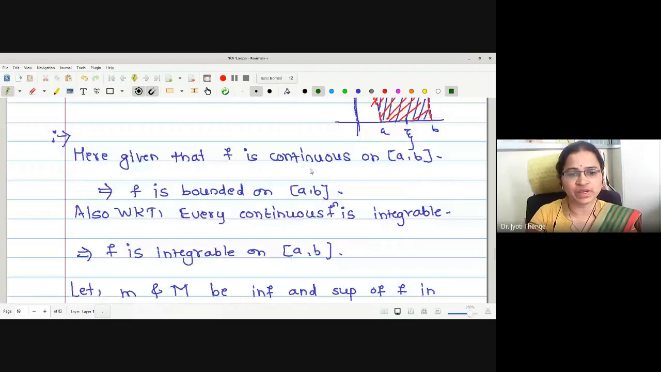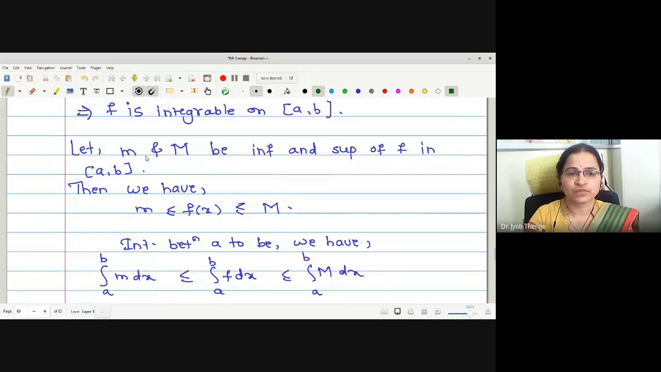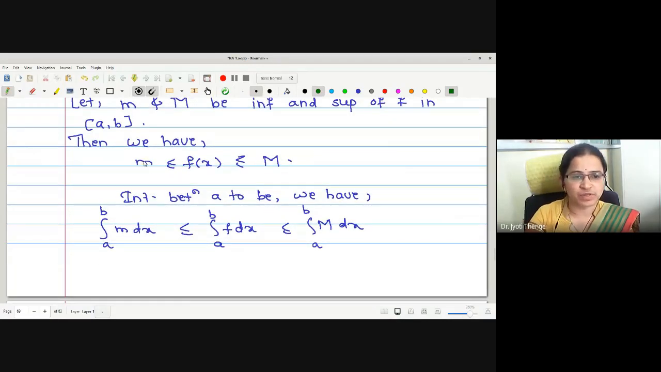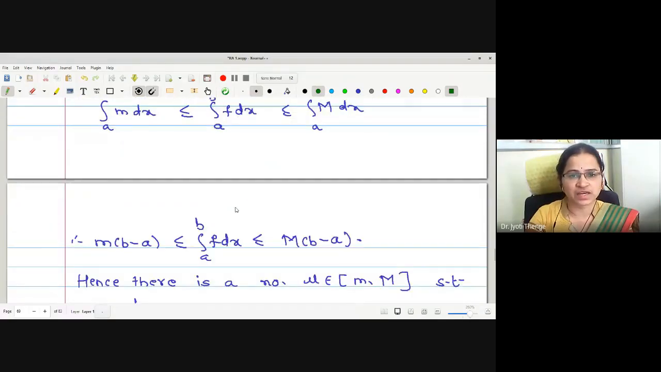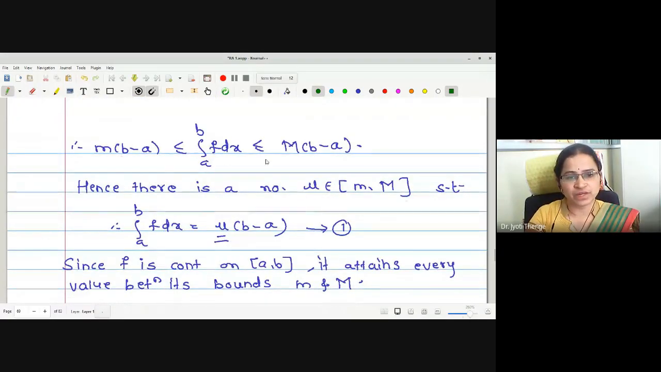Knowing that the function is given to be continuous on the closed interval, it is bounded, and we know every continuous function is integrable, hence the function is integrable. Therefore, knowing the small m and capital M to be the infimum and supremum of the function in the closed interval [a, b], we have written this. Just integrate both the sides from a to b, we get this type of inequality. We have proved this inequality in the earlier lectures, that the integration value lies between small m times (b minus a) and capital M times (b minus a).